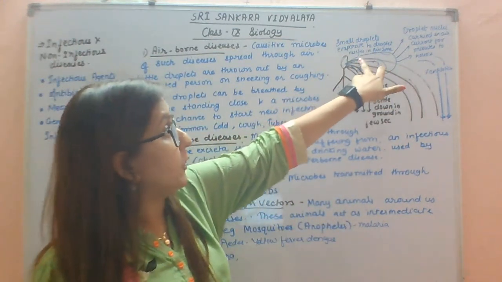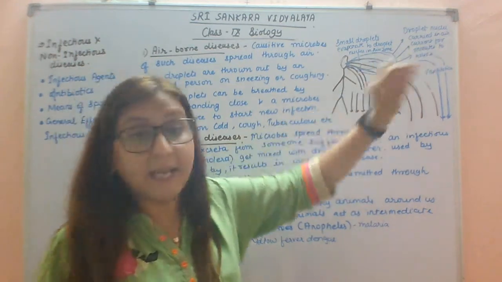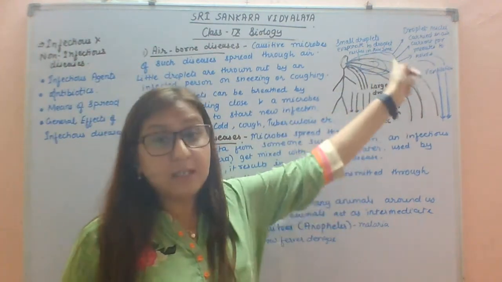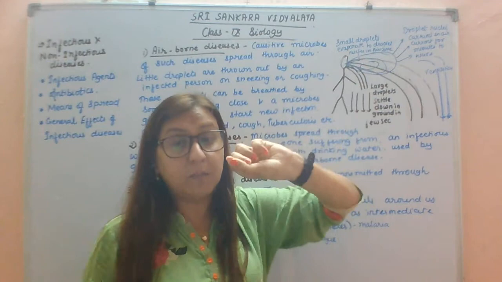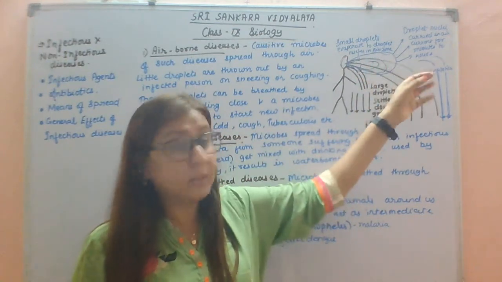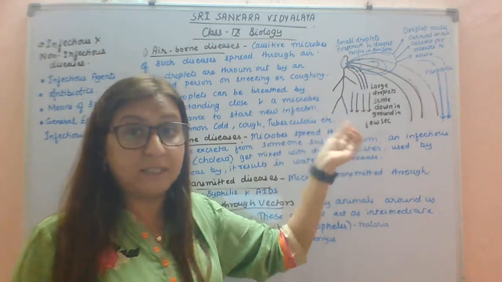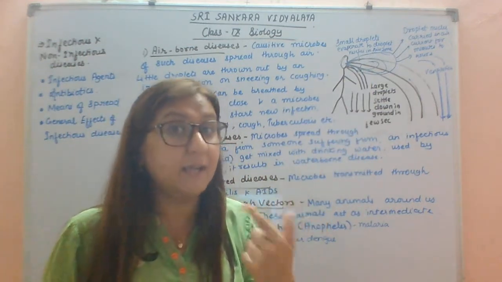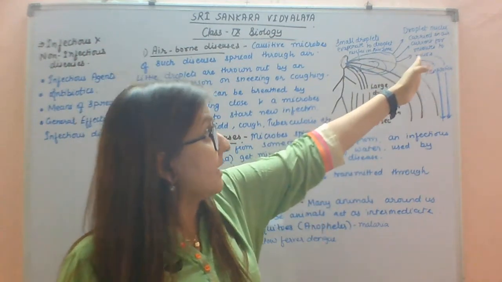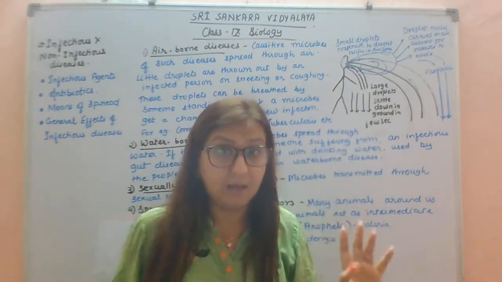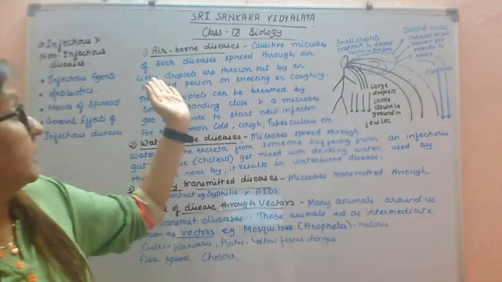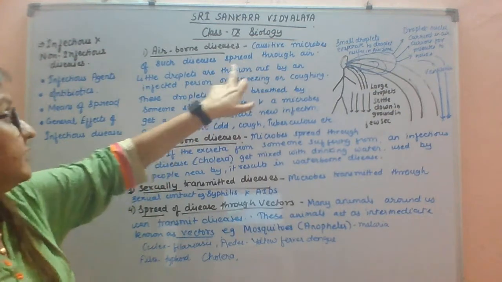Small droplets evaporate to form droplet nuclei in this zone. They will evaporate and form droplet nuclei in this zone. Okay. And now the large droplets settle down onto the ground within a few seconds, and the small droplets are in the air currents. Droplets stay in the air currents for minutes and hours. See, the causative microbes of such diseases spread through air.